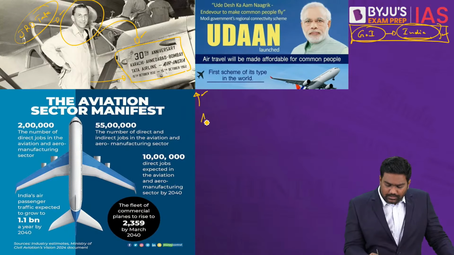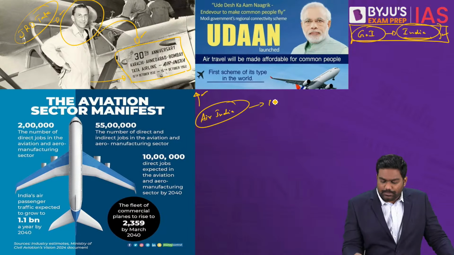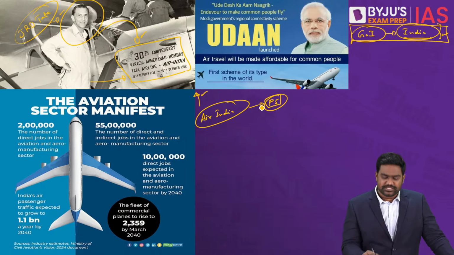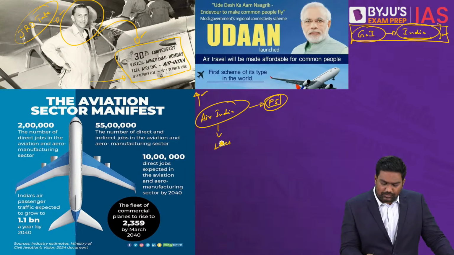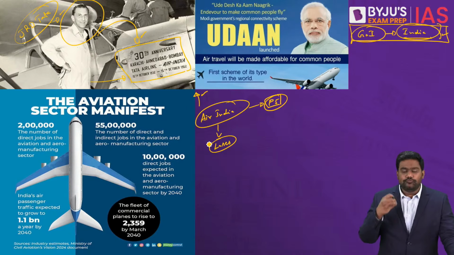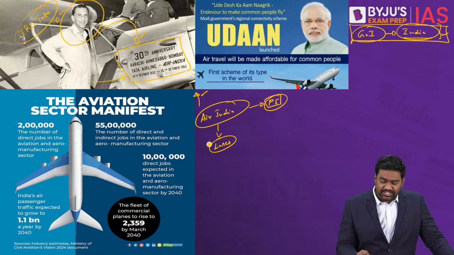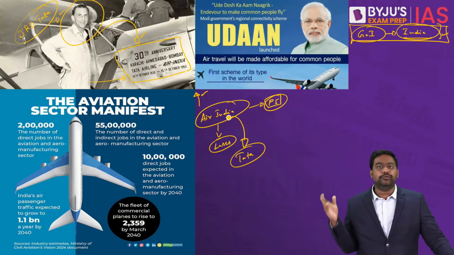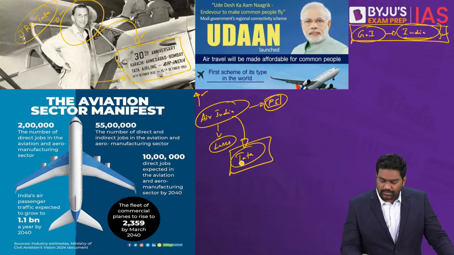Now, if you look at Air India itself, it's another sad story. The public sector enterprise, until recently, was incurring tremendous losses. It was known for its inefficiency. It was known for its poor service. And eventually, it had to be bought out by the Tata Group again. Air India went back to the Tata family after the government privatized Air India.